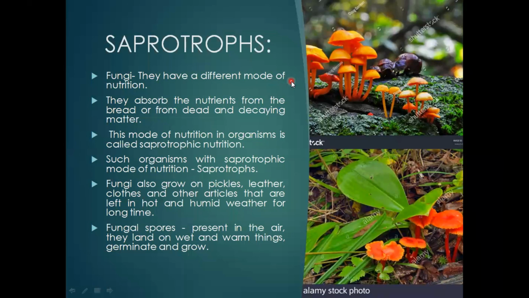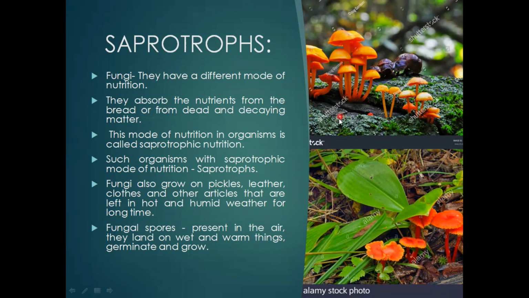You can see fungi is one such example. This is the bark of a tree, on which during the moist season you can see lichens and mushrooms growing. This is the debris of a plant, which is dead decaying organic matter, and on this you can see again these colorful, umbrella-like mushrooms.